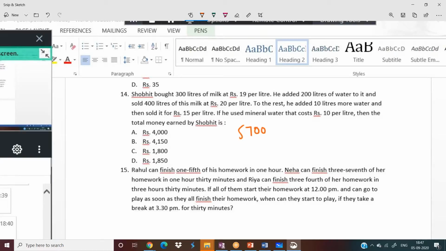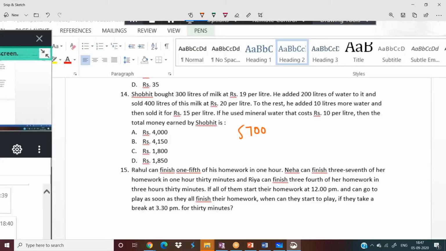It is very much clear. Then he added 200 liters of water to it. Selling we will see later, but he is adding 200 liters of water. In the third line, it is clearly mentioned that he is using mineral water costing 10 rupees per liter.